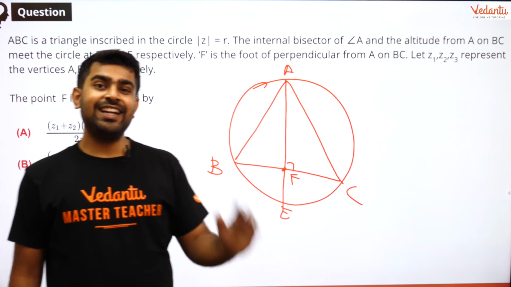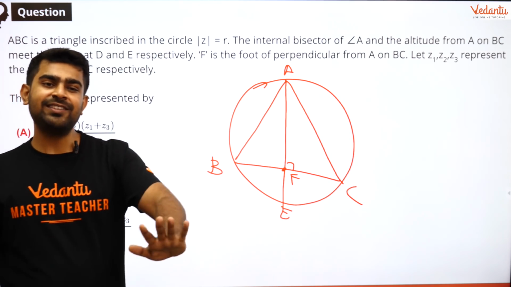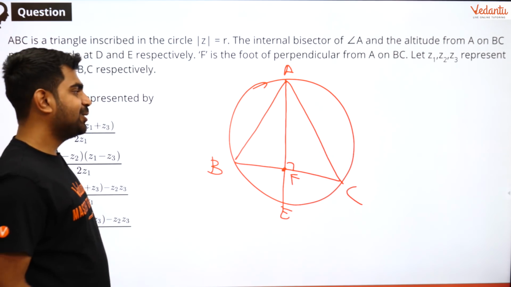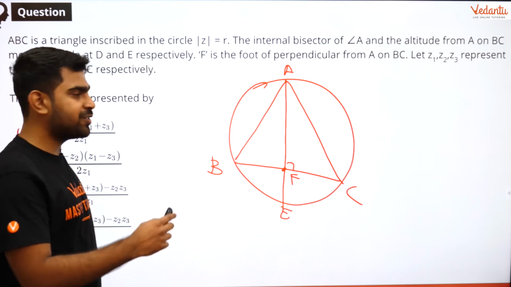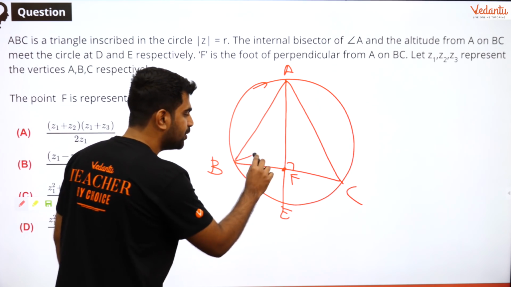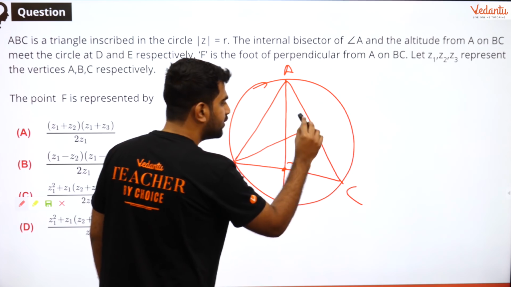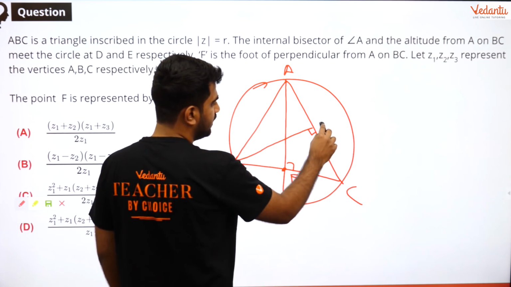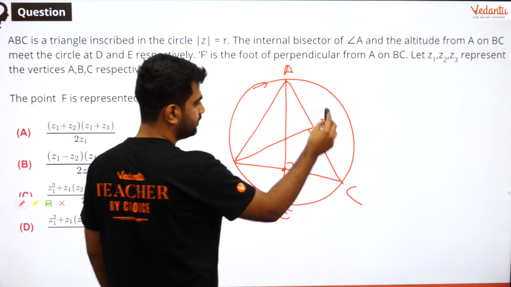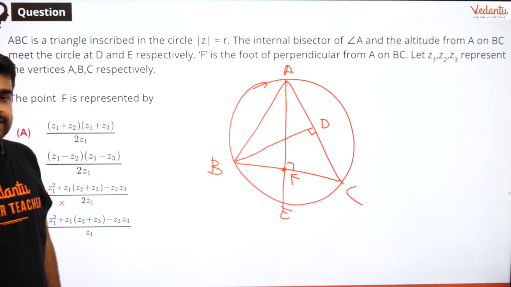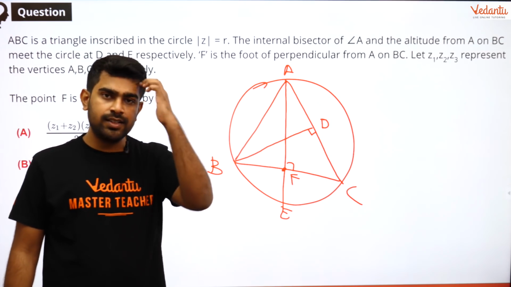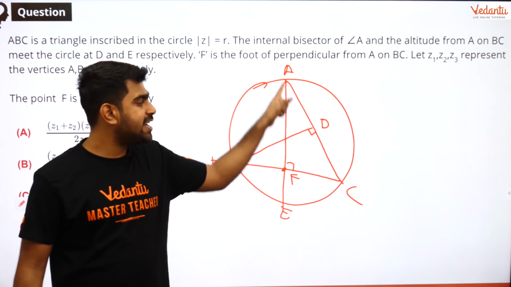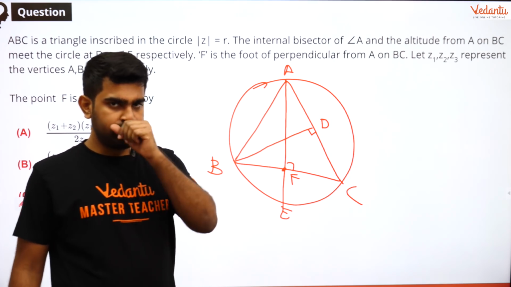Now guys, let me derive a superb result for you which you can take and use for any triangle. Before that let me use some geometry here. What I'm going to do is draw another perpendicular from B onto AC, and let me call that, let's say, D. Is that fine? Everyone okay with that? So I'm just dropping a perpendicular from B onto AC, which is meeting at the point D.